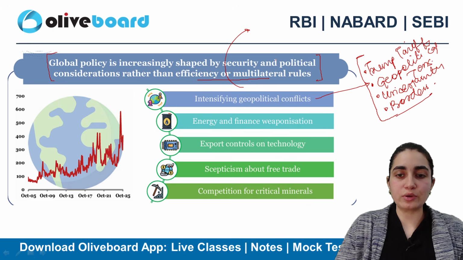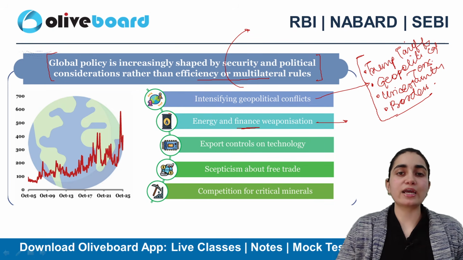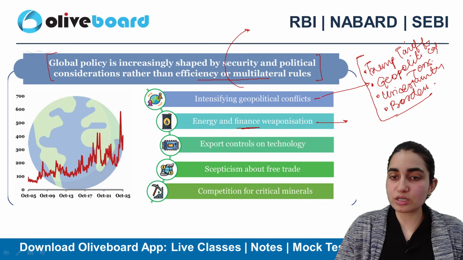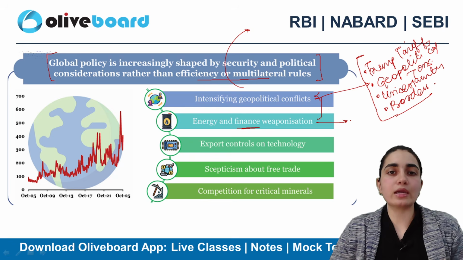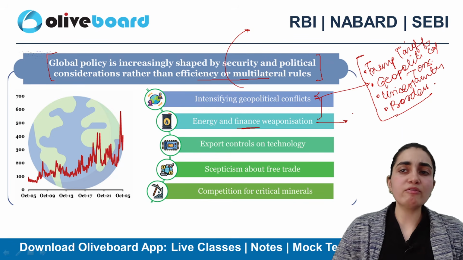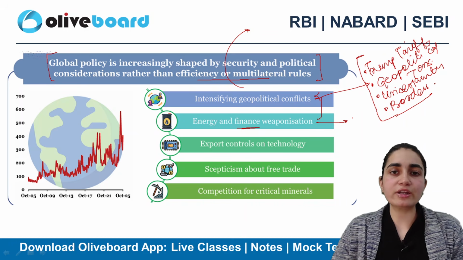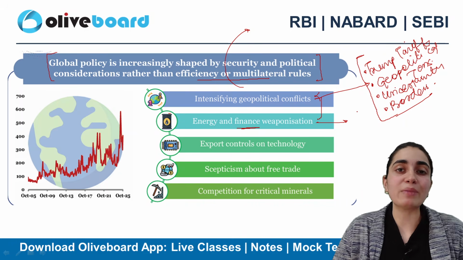So this is today's situation. Along with that, energy and finance weaponization is actually going on. Now, when I specifically talk about energy and finance, this is associated with the conflicts as well. Consider that one country tries to attack Iran, per se. Now, you people would be wondering, ma'am, if there is a conflict going on between one country and another, what is going to be the impact on India? It is actually going to impact a lot.